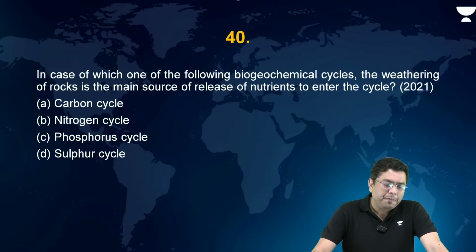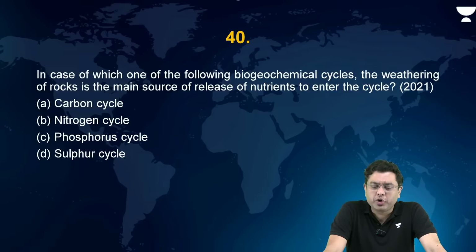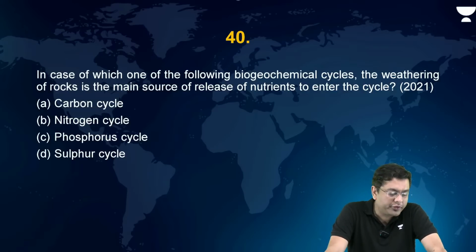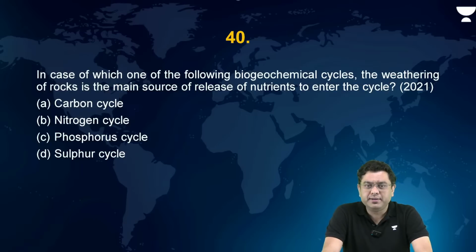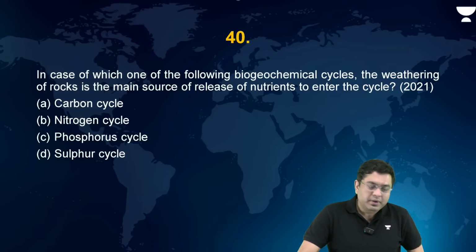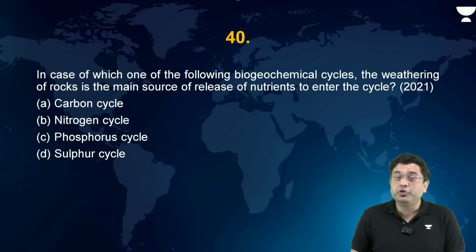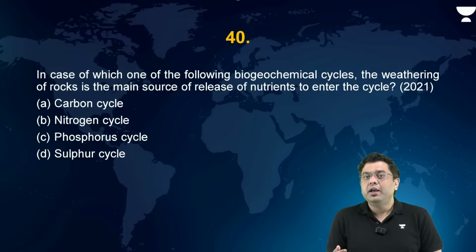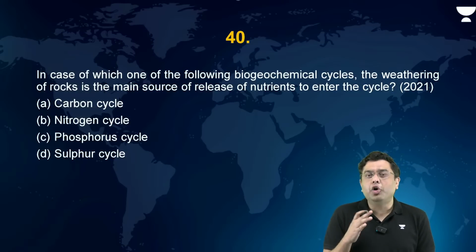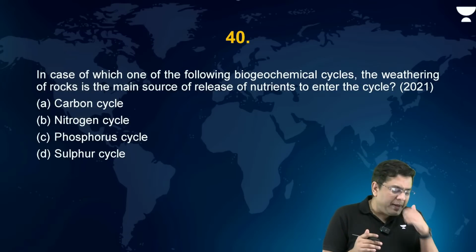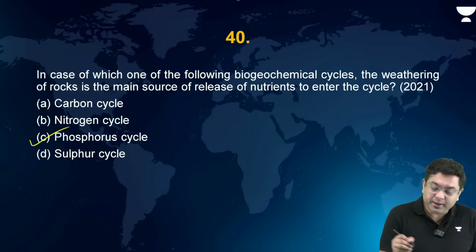Okay. Now, in case of which of the following biogeochemical cycles is the weathering of rocks the main source of release of nutrients to enter the cycle? Carbon cycle, nitrogen cycle, phosphorus cycle, sulfur cycle. Which of these are primarily dependent on the weathering of rocks? It is basically the phosphorus cycle.